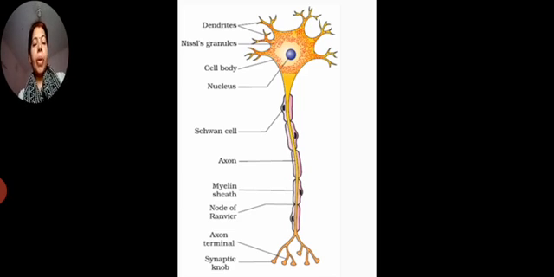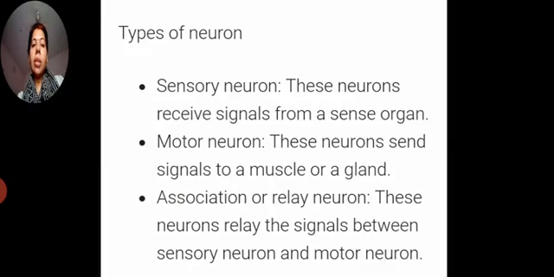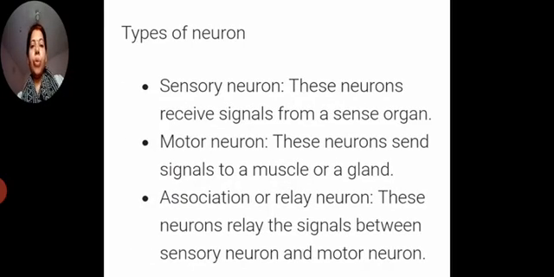So up to this topic, the first thing that you have to learn is the different kinds of receptors, where they are present in our body, and their function. Number two, the structural and functional unit of the nervous system is the neuron. So learn the complete structure diagram of the neuron and its different parts: cell body or cyton, dendrite, axon, nerve ending, and the myelin sheath. There are different kinds of neurons: sensory neurons, motor neurons, and relay neurons.